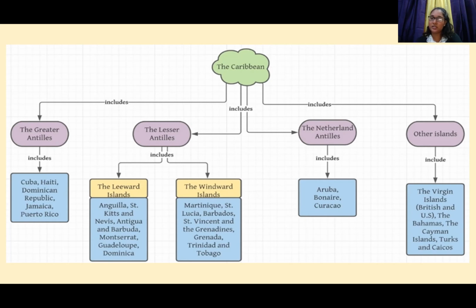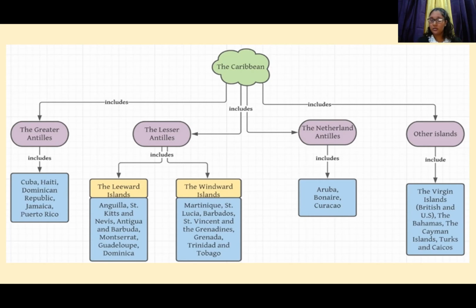Do you all have any questions, anything you want to add, any comments, concerns, any thoughts, any ideas? You all good? Anything? I see someone is asking how to remember. They are getting confused with the Leeward and the Windward Islands. They can't remember what I said on how to remember it. Okay, so let me say it again.